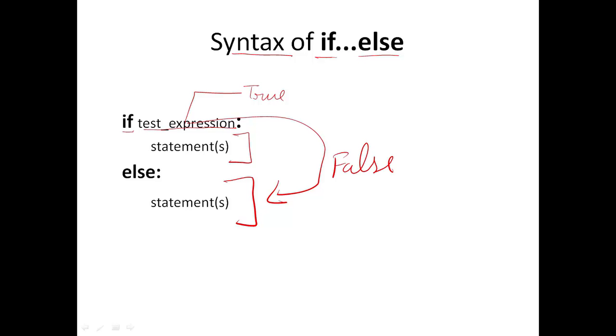So in every case only one set of statements, either the if part or the else part, will be executed based on the evaluation of this condition, and this else part is optional, as we have seen earlier in the syntax of the if statement.